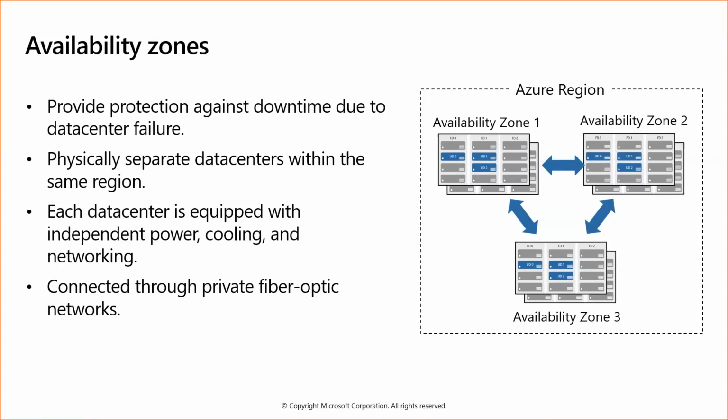The devices make heat, so we need to cool them, and the networking devices make it available over the internet. So all these requirements are independent for each of the data centers, so that if one data center has no power, the other data center is up and running. These data centers are connected through private fiber optic networks.